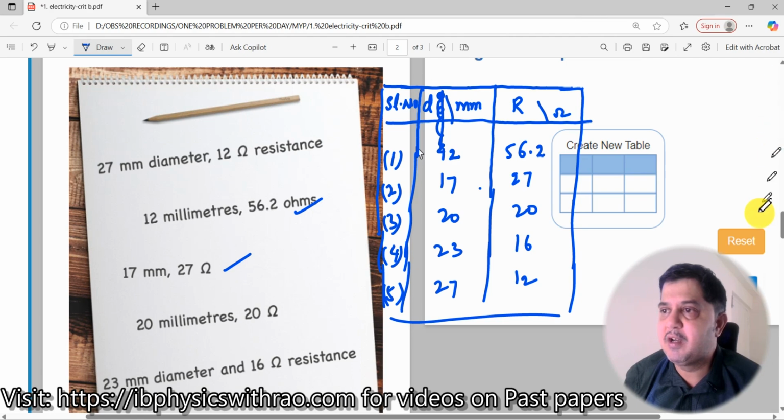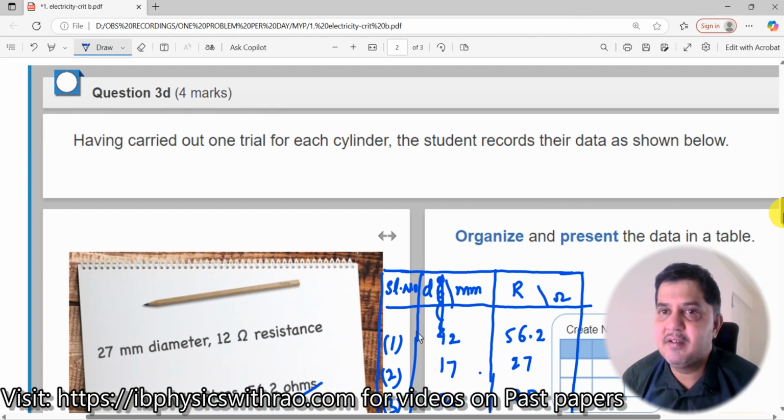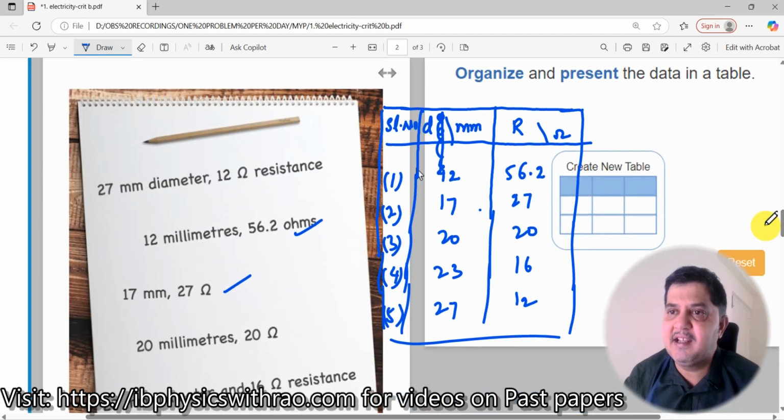Now let me move on to the next one. So this is, I think, for 4 marks, right? This is for 4 marks. See the way it is organized: the headers along with the appropriate units will carry 2 marks, and this will carry 2 marks. Many of them, in urgency, only mention this one and forget to mention this, or maybe they will write millimeter here, ohms here, and make a mistake. So that should not be done.